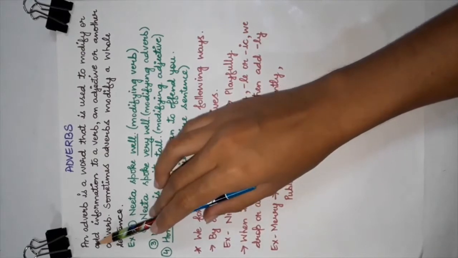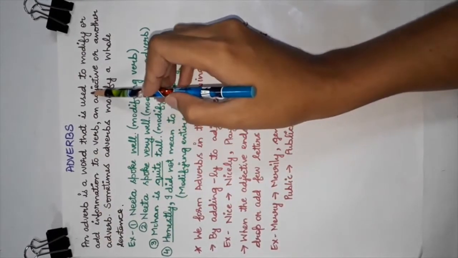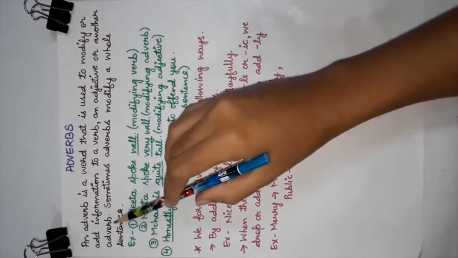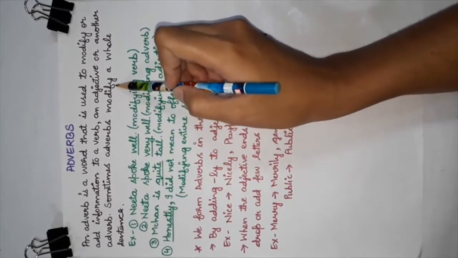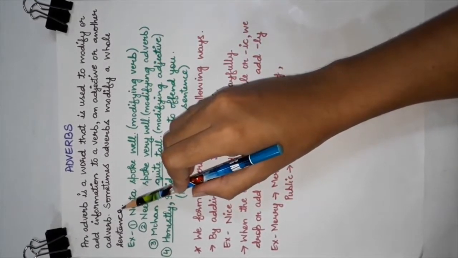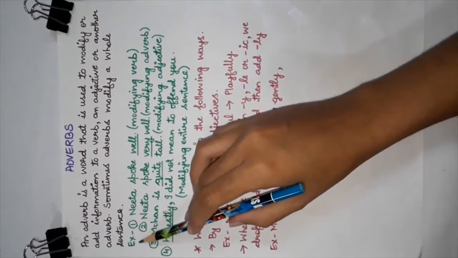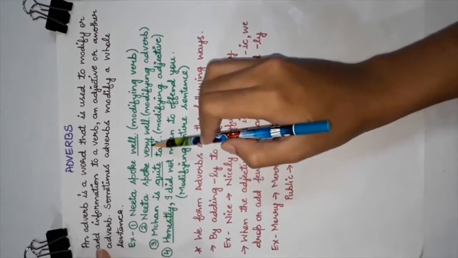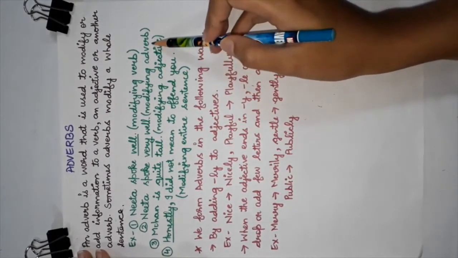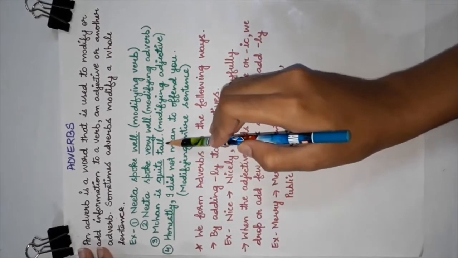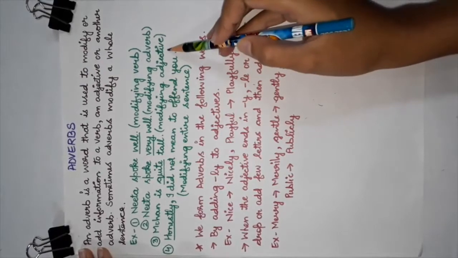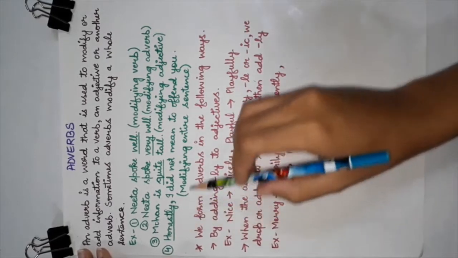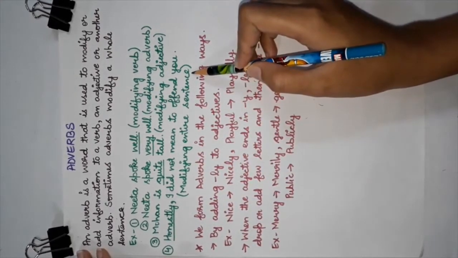Okay, let's read it out. An adverb is a word that is used to modify or add information to a verb, an adjective, or another adverb. Sometimes adverbs modify a whole sentence. For example, Neeta spoke well. Well is modifying the verb. Neeta spoke very well. Very is modifying the adverb. Mohan is quite tall. Quite is modifying the adjective. Honestly, I did not mean to offend you. Honestly is modifying the entire sentence.